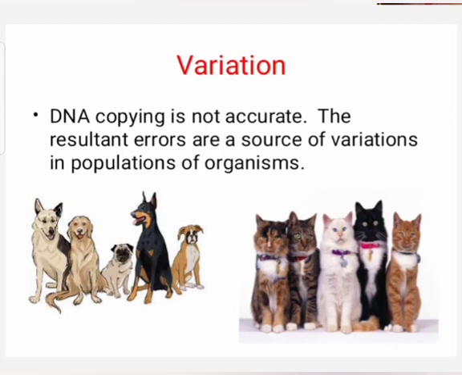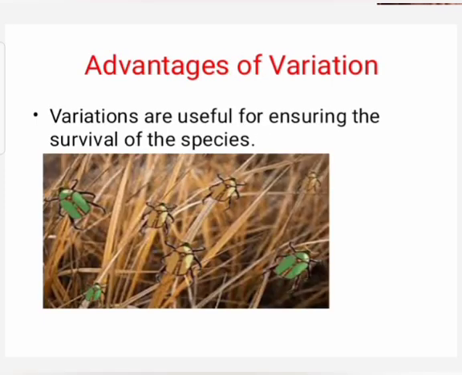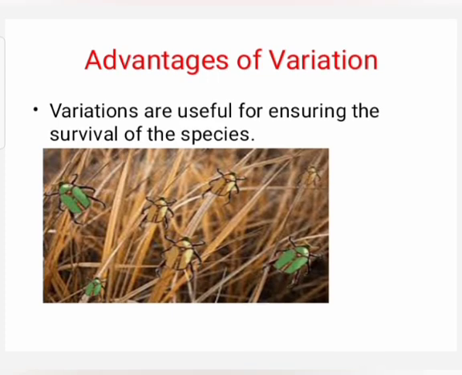What is the advantage of variation? Variations are useful for ensuring the survival of the species. You can see a population of green beetles and brown beetles. This is caused due to variation. The green beetles can be easily identified by the predators.